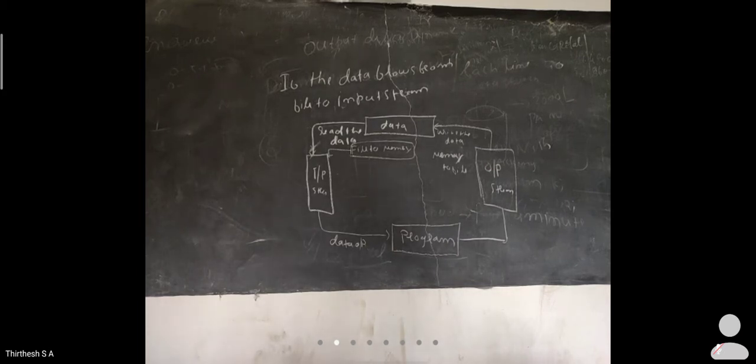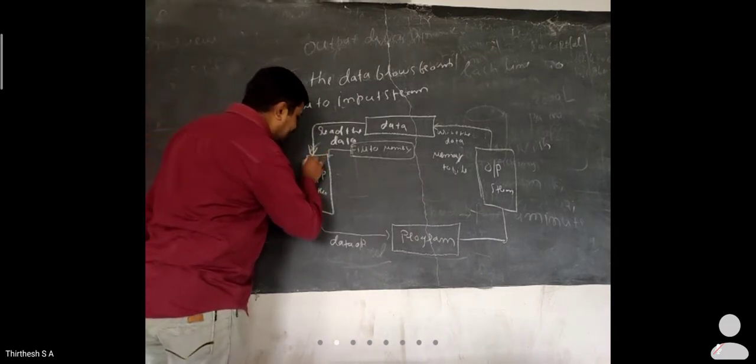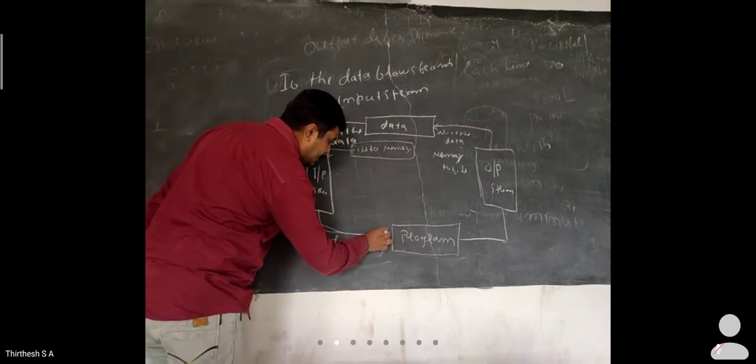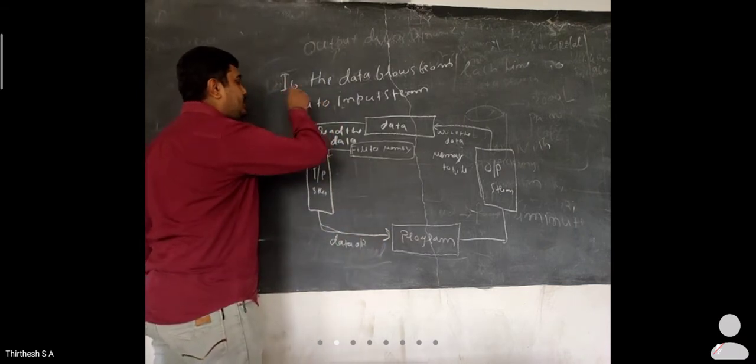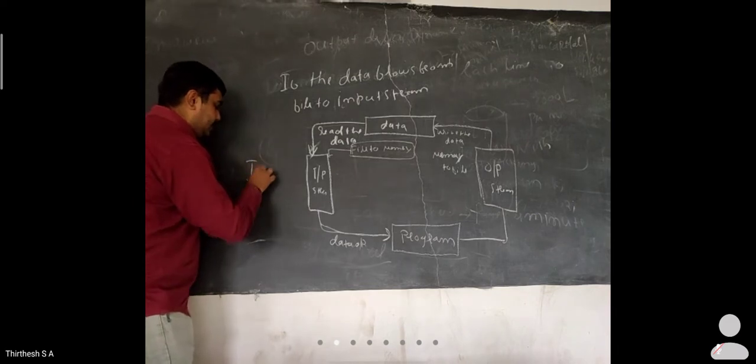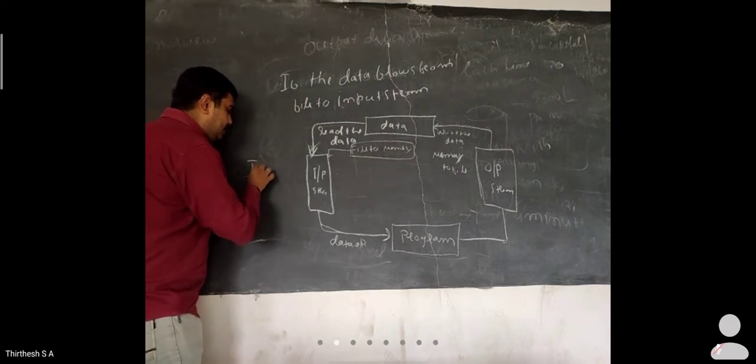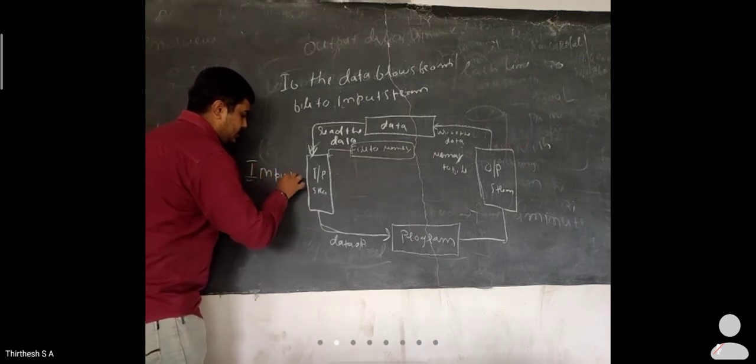One is the input stream. A stream that supplies data to a program is known as an input stream. Such kinds of streams are known as input streams.